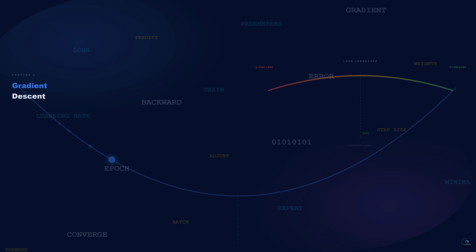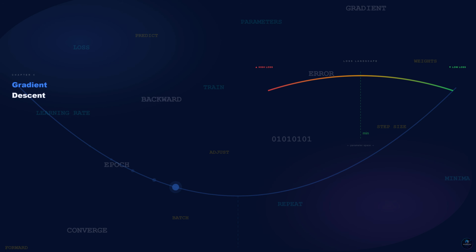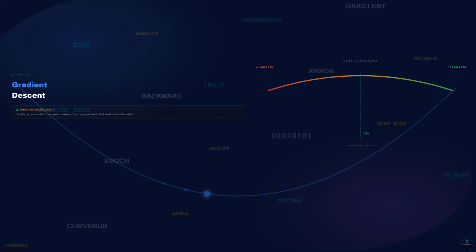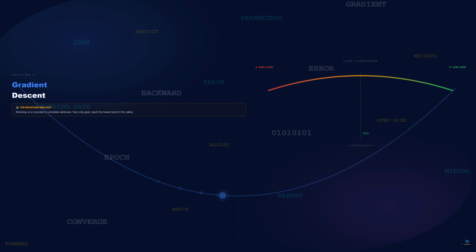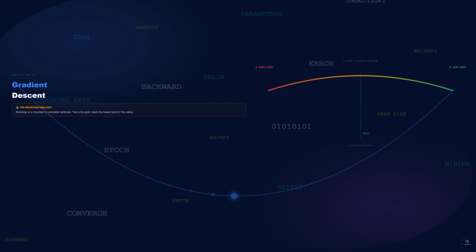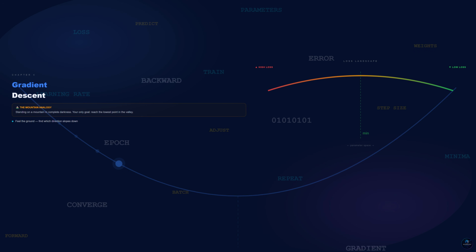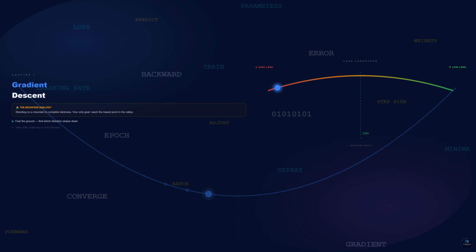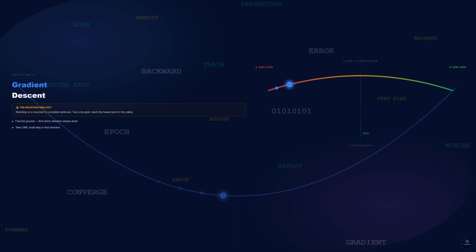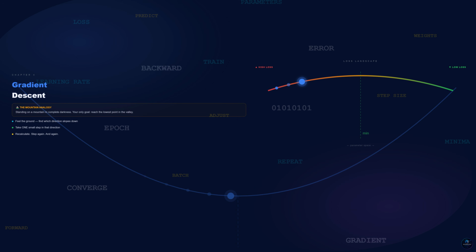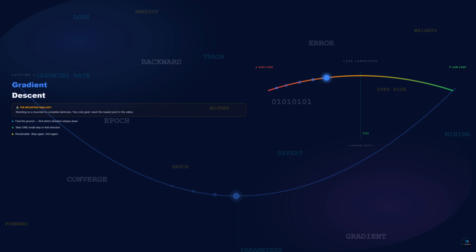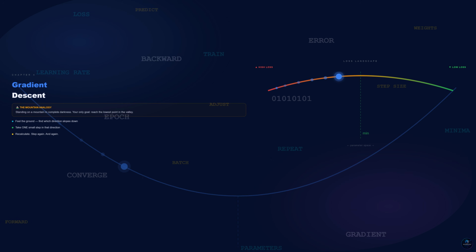Now for the algorithm that makes all of this work. Gradient descent. Imagine you are standing on a mountain in complete darkness. You cannot see anything. Your only goal is to reach the lowest point in the valley. What do you do? You feel the ground around your feet. You find which direction slopes downward. You take one small step in that direction. Then you do it again. Step by step, you descend toward the valley. Gradient descent is exactly this, but for mathematics.